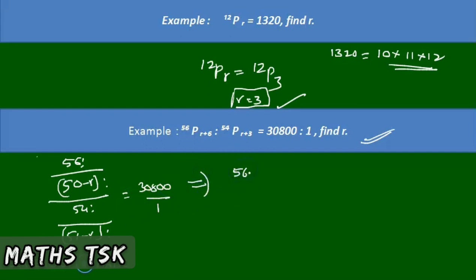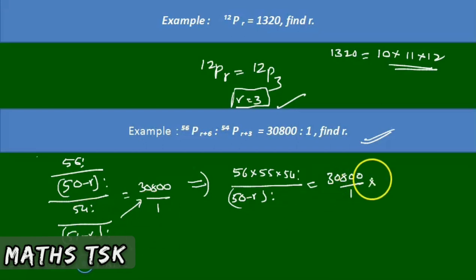56 factorial can be written as 56 into 55 into 54 factorial. Similarly, 51 minus R factorial can be written as 51 minus R into 50 minus R factorial. Cross multiply. This is equal to 30800 by 1 into 54 factorial by 51 minus R into 51 minus R minus 1, which is 50 minus R factorial.